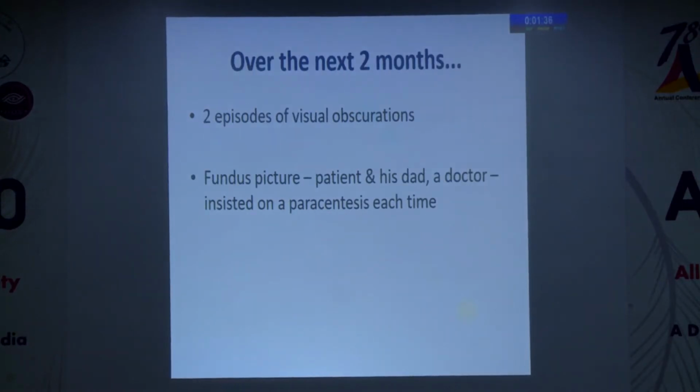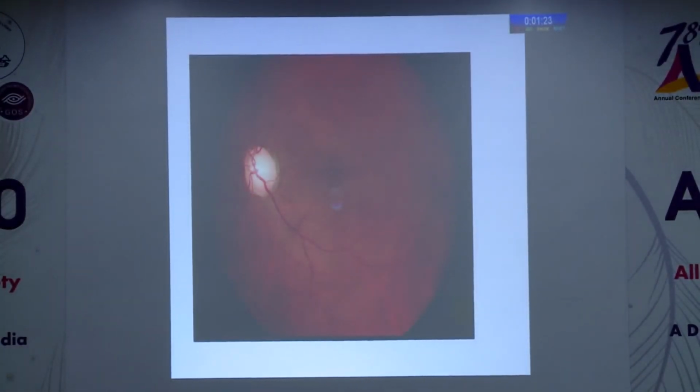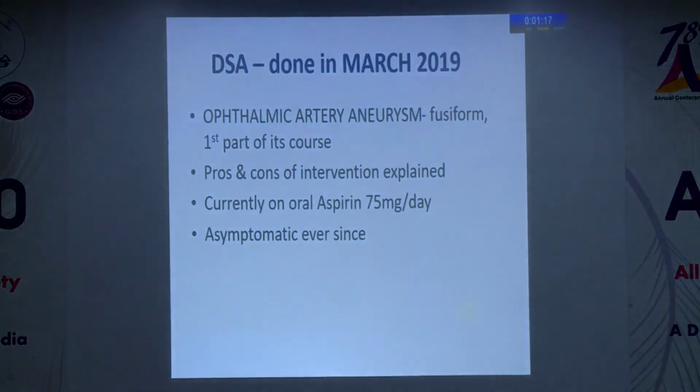Over the next 2 months, he had 2 similar episodes of visual obscurations. Patient and his dad were insisting on a paracentesis because he felt a lot better after that. We heeded their advice and request and did paracentesis. The fundus signs had by then resolved, but we could not make out any obvious embolus that contributed to the visual improvement after each paracentesis that we were doing.